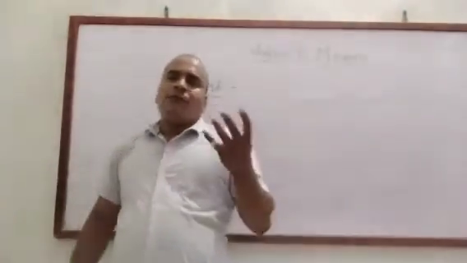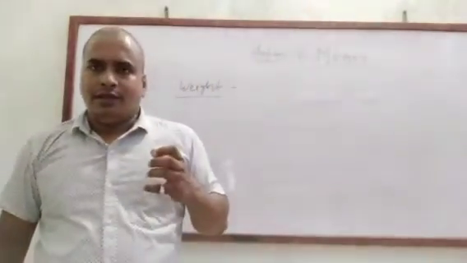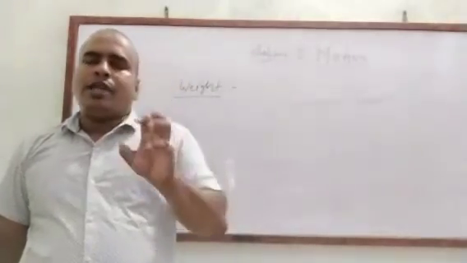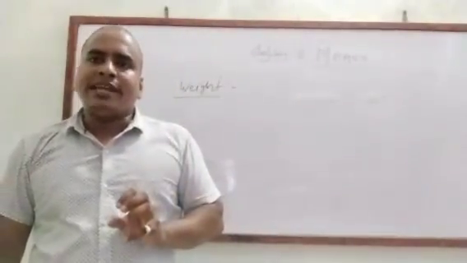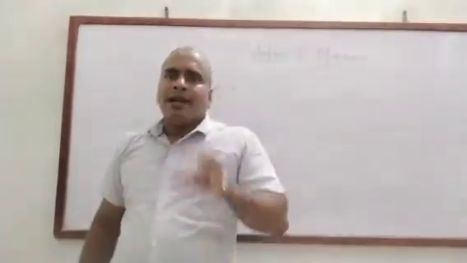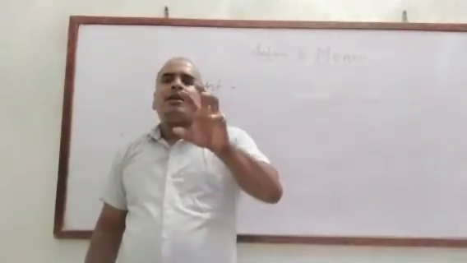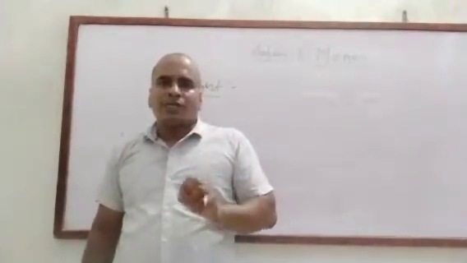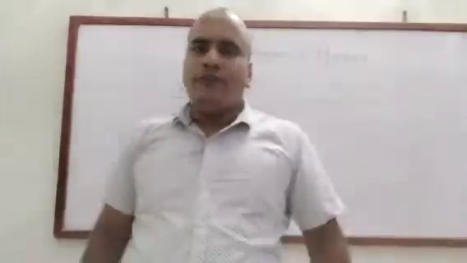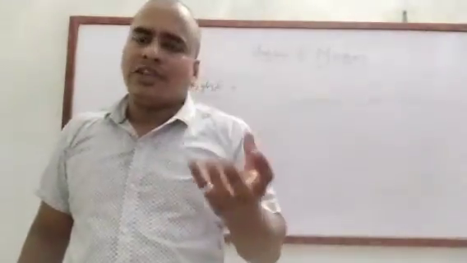Weight is the force exerted by the earth on the mass of a body. Or you can say that the earth pulls a body towards it by a force. The earth pulls each and every object towards it with a force. That is called weight. That force acts on the whole mass of a body.